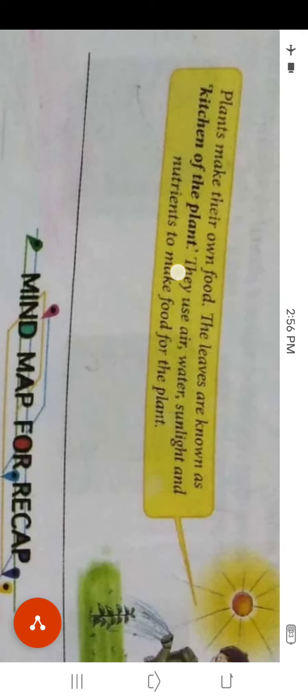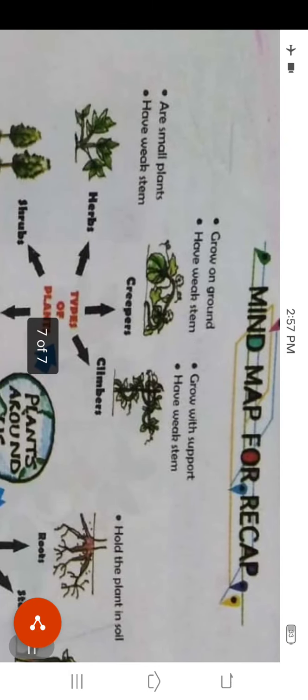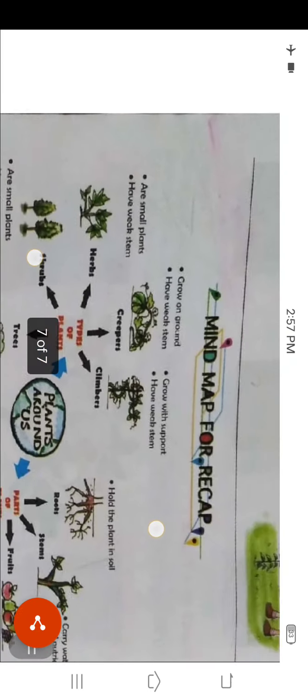Plants make their own food. The leaves are known as the kitchen of the plant. They use air, water, sunlight, and nutrients to make food for the plant. Now we will read the mind map.